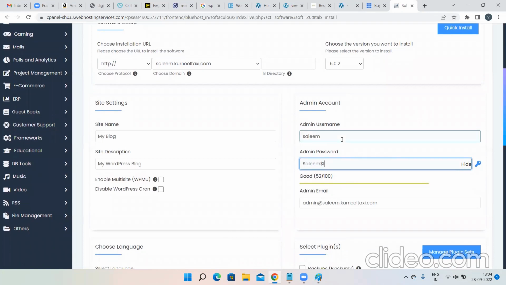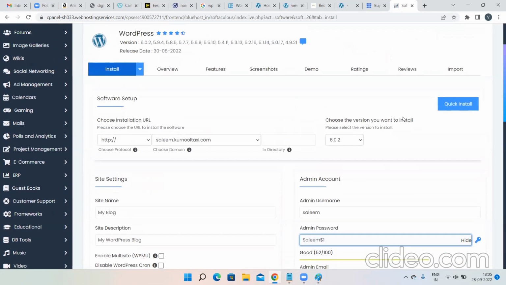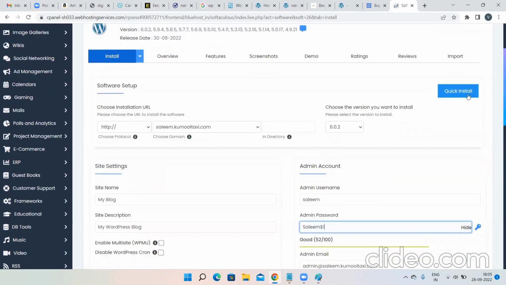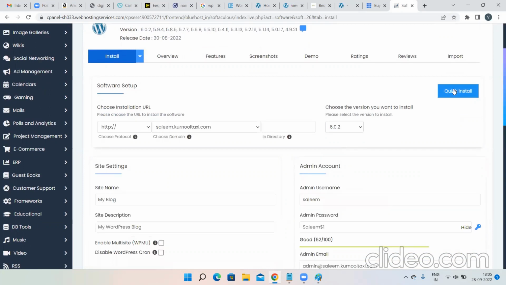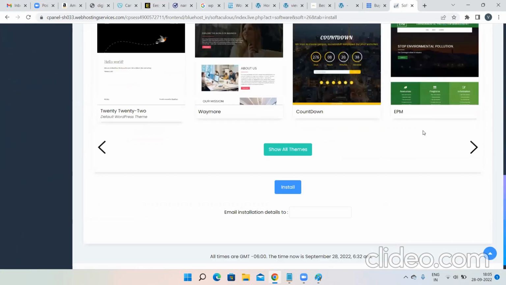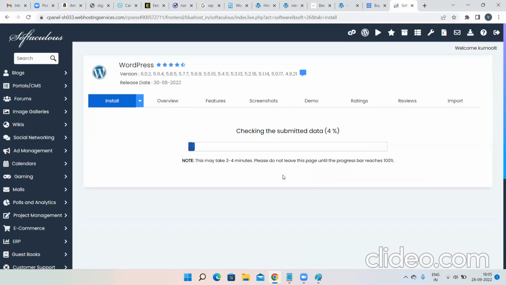So the most important thing is done. We have changed and given a username and password so that you'll be able to use them in further classes. Then click on quick install over here. Scroll down and click on the install button. Now what is happening? Our subdomain was created, and then we have installed WordPress for that subdomain also.